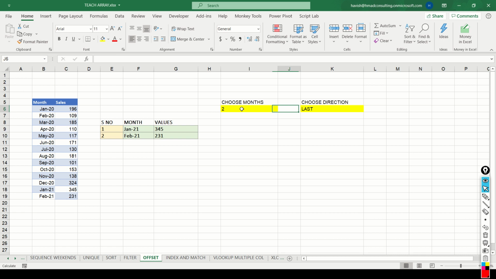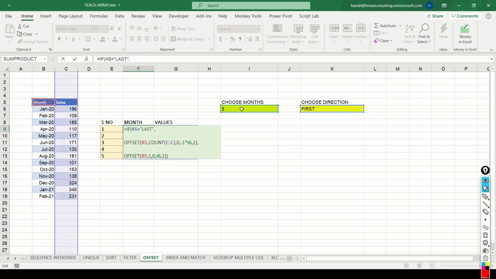So if you notice carefully, if I change the last to first, it is now showing me Jan and Feb of 20. If I change it to last, it is showing me Jan and Feb of 2021. And of course, the numbers can be changed as well, like this.